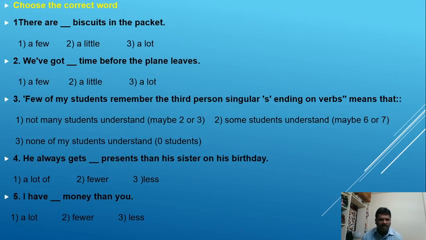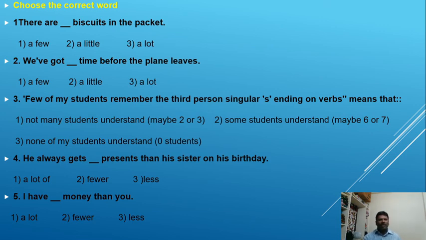Okay, this is the exercise for you. Choose the correct word. Multiple choice questions are given. Please select the correct answer. There are dash biscuits in the pocket. One is done for you. There are a few biscuits. Biscuits is a countable noun in plural form, so we use a few with biscuits in the pocket.